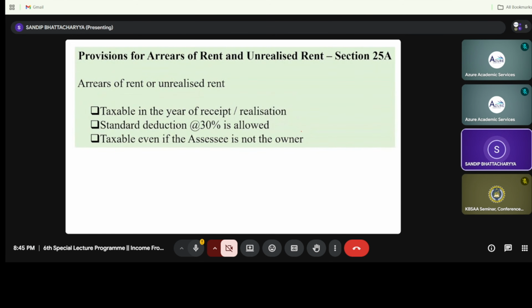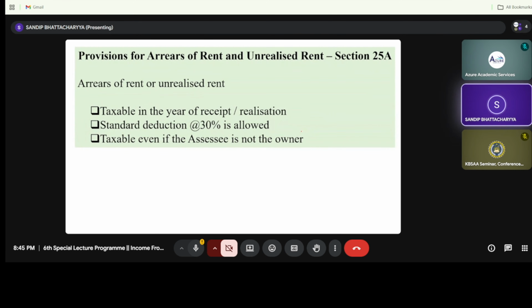Now the provision of arrears of unrealized rent. Under the Income Tax Act there are several provisions. Unrealized rent, if you have it in one particular financial year, is taxable on the date of receipt or realization. Suppose there is an unrealized rent for financial year 2001-02, but you recovered this unrealized rent in financial year 2024-25.